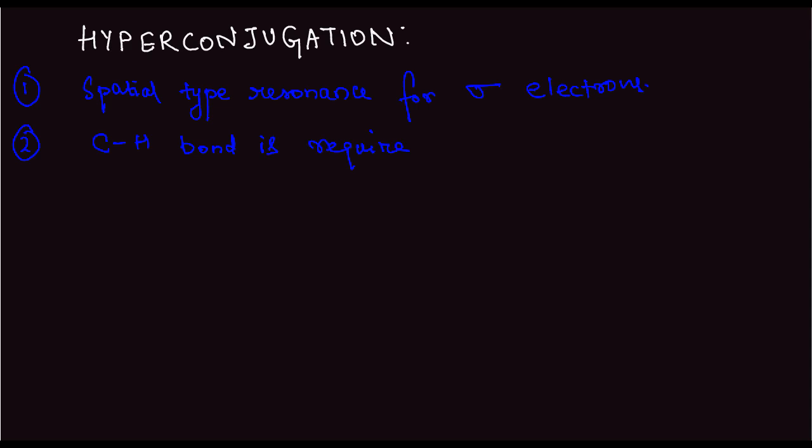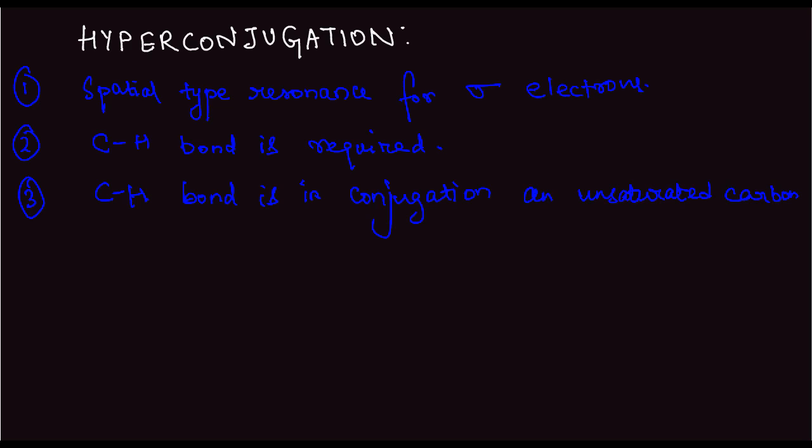And the third point is the carbon-hydrogen bond is in conjugation, that is, it occurs along with an unsaturated carbon.